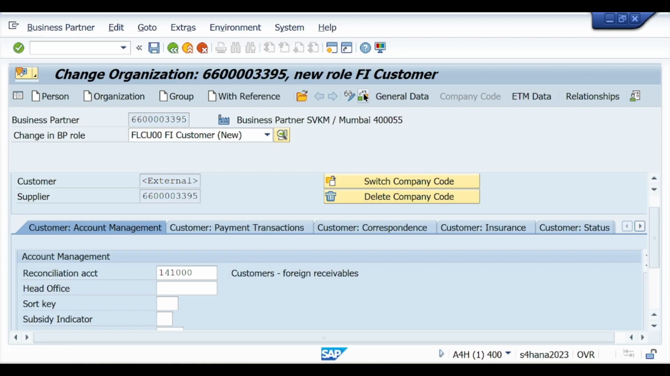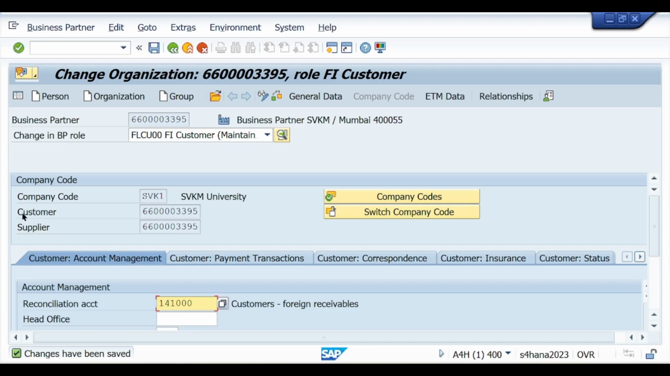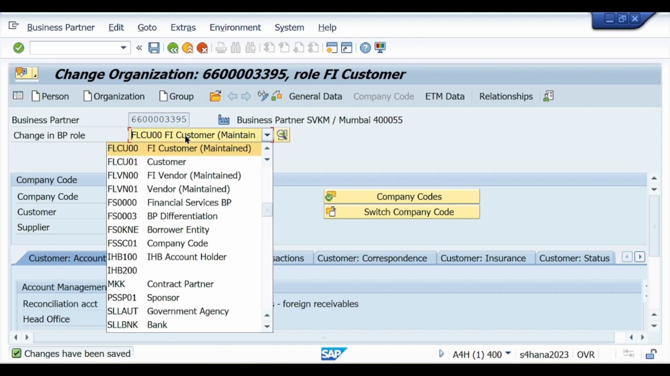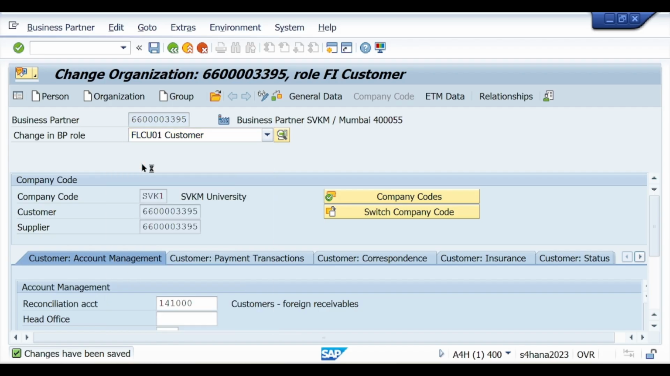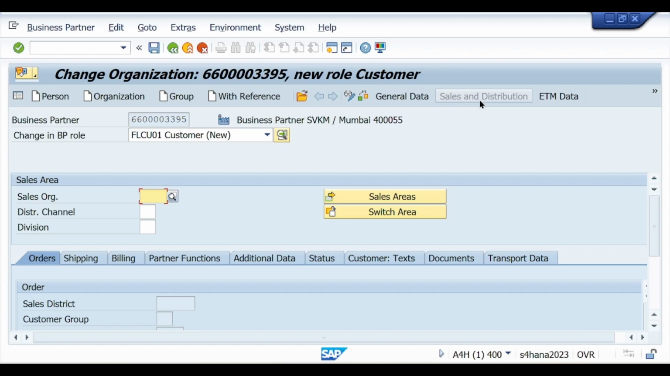Now check it. When you check it, data of business partner is error free. Now save it. And you can see your customer number, supplier number automatically coming when you maintain this business partner. Now select FLCU01 for storing all the sales and distribution related information. Sales related information, click on it.